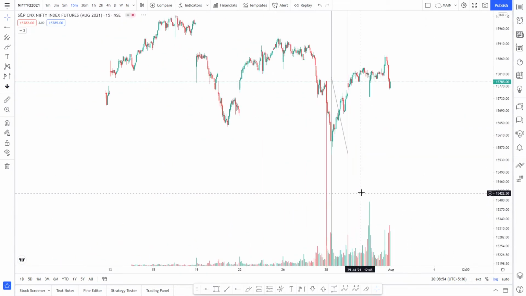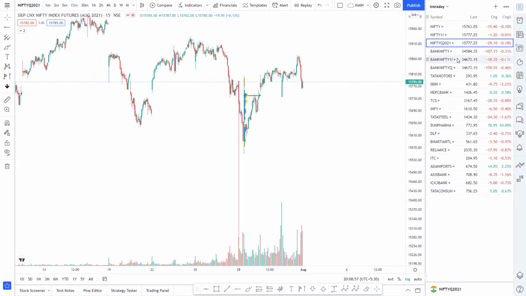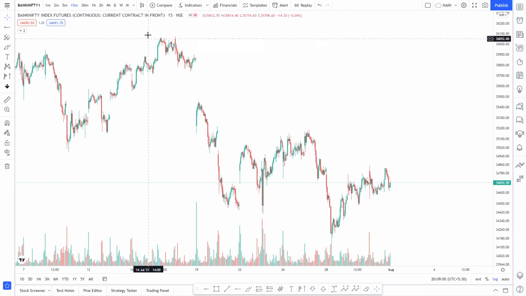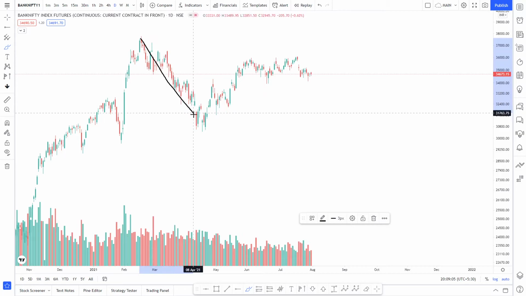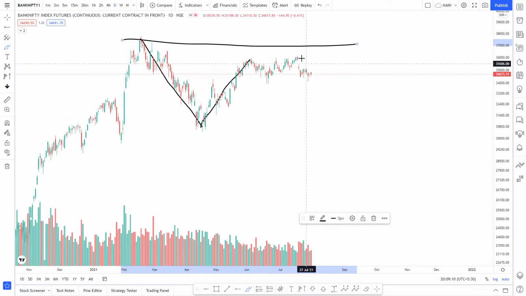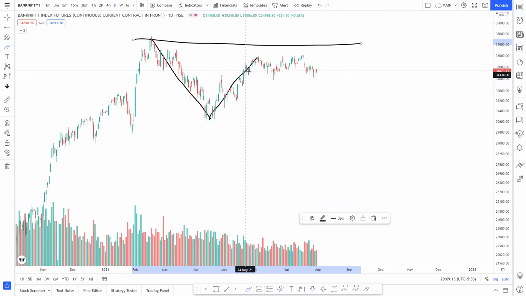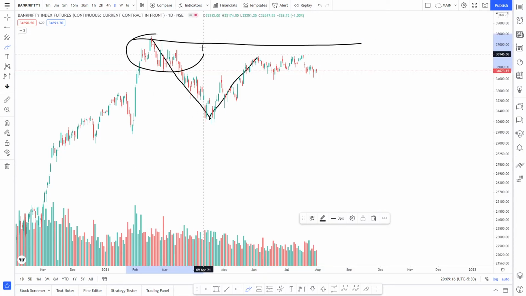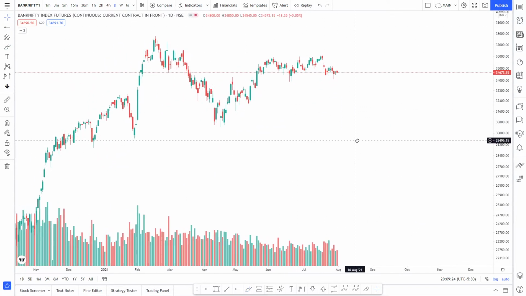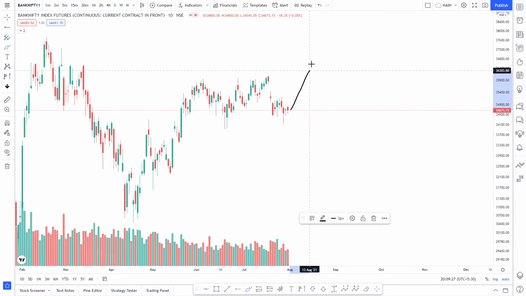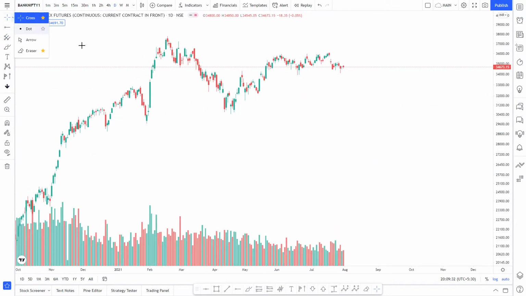For Bank Nifty, again on the daily chart, we can see that here, after this decline, we could not even cross this high in the Bank Nifty, but in Nifty we have crossed. But in Bank Nifty, we have not even been able to cross this previous high. So I would say that Bank Nifty is even more towards the bearish sentiment. Maybe we can just start to go up now, but as of now, it doesn't look that that's going to happen.